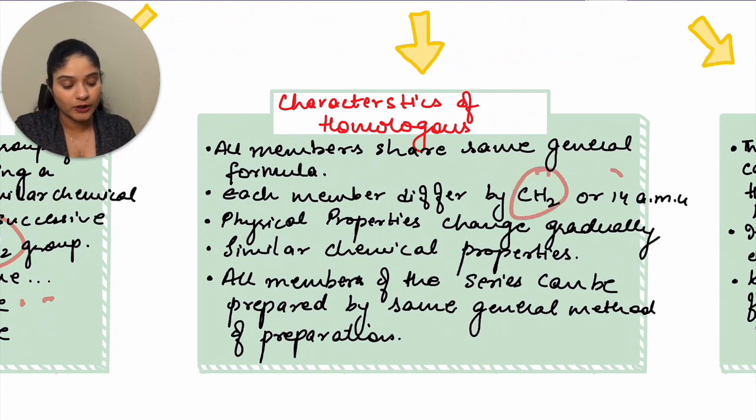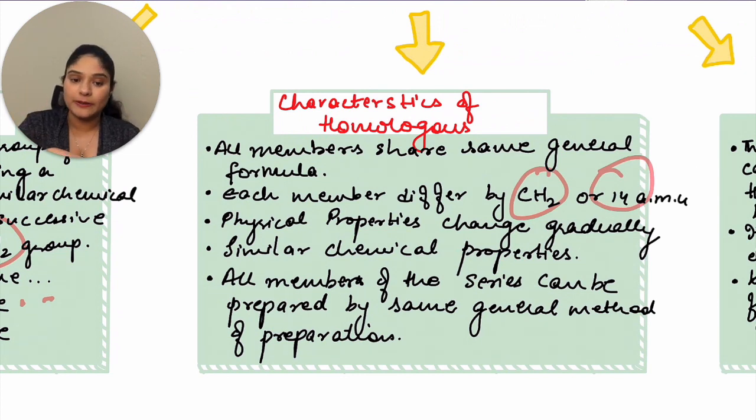This is important for multiple choice questions. The next is that physical properties change gradually. That means physical properties change slowly as you move along a homologous series, and they will have similar chemical properties. Physical properties means melting point, boiling point. Chemical properties means addition reactions, substitution reactions, any kind of reaction with a particular compound.